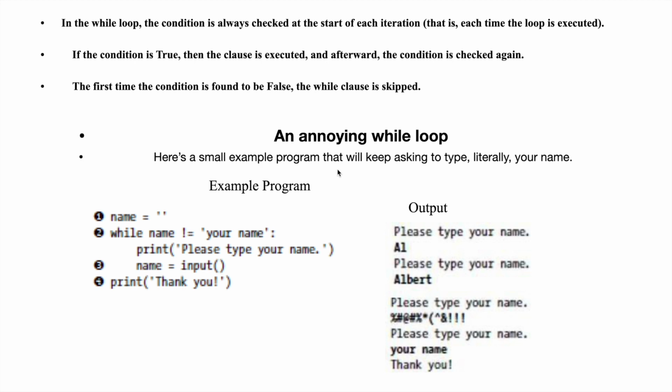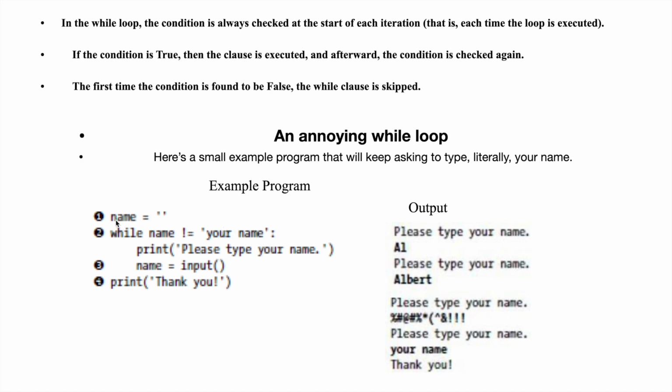Here there is a small example program. What this program will do is ask you to type your name. Literally, it will ask you to type your name. That's all. So what happens here? This loop will enter the infinite loop. It won't come out by itself. It will keep on asking you to enter the name.